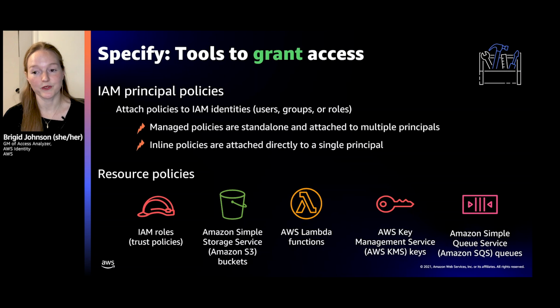Then you have resource policies. These are policies that are attached directly to the resource. So fun fact, the IAM role is the only resource that has both an IAM principal policy and a resource policy attached to it. That resource policy, most of you know, is a trust policy. And then there's the most famous resource policy of all time, which is your S3 bucket policy, and an up-and-coming contender of the access points as well, and some others as well. And resource policies are good for direct cross-account access.